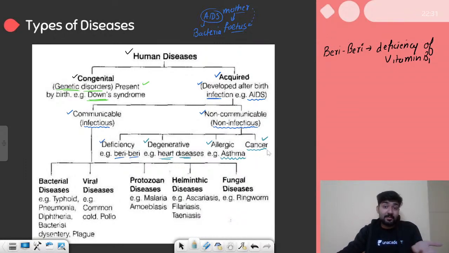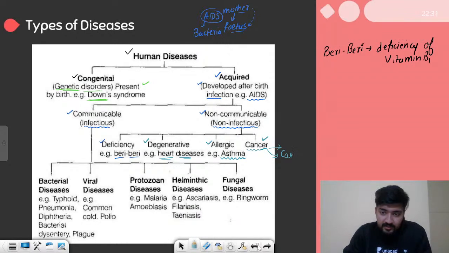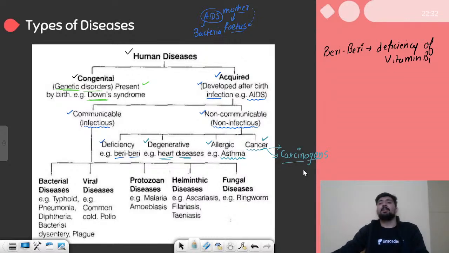Although some people can be more susceptible to cancer as compared to others, it is caused by certain factors which we call carcinogens. We will talk about cancers in detail. Carcinogens are the factors which cause cancer. So cancer is another non-communicable acquired disease.